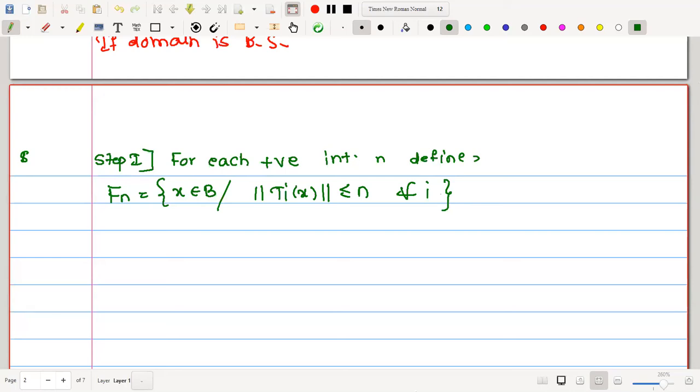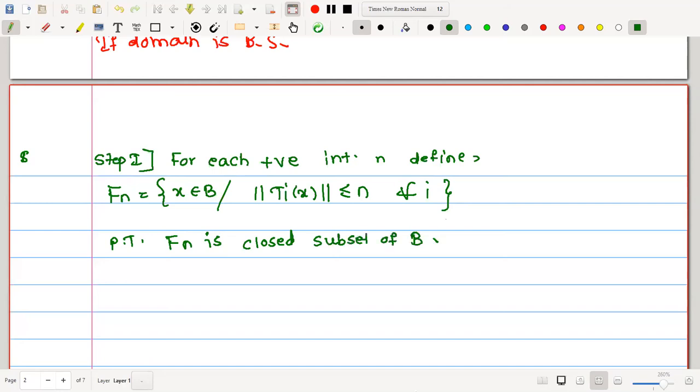For every positive integer, we can define such a set. Now, in the first step, our aim is to prove that this Fn is a closed subset of B.